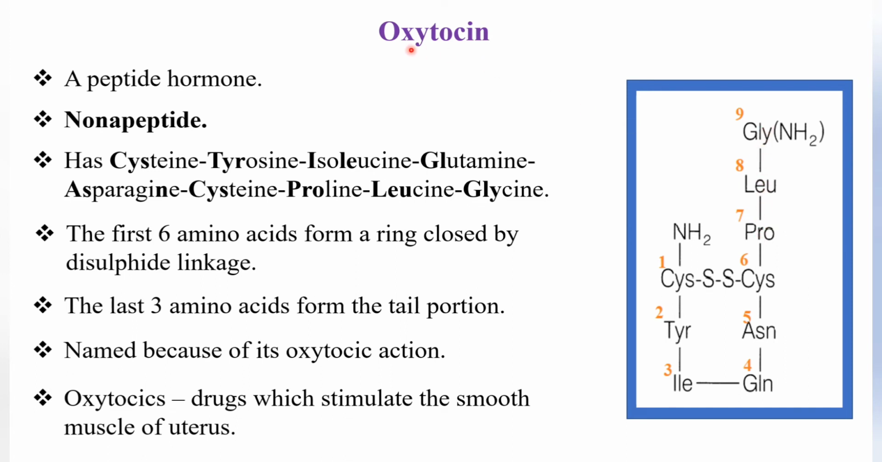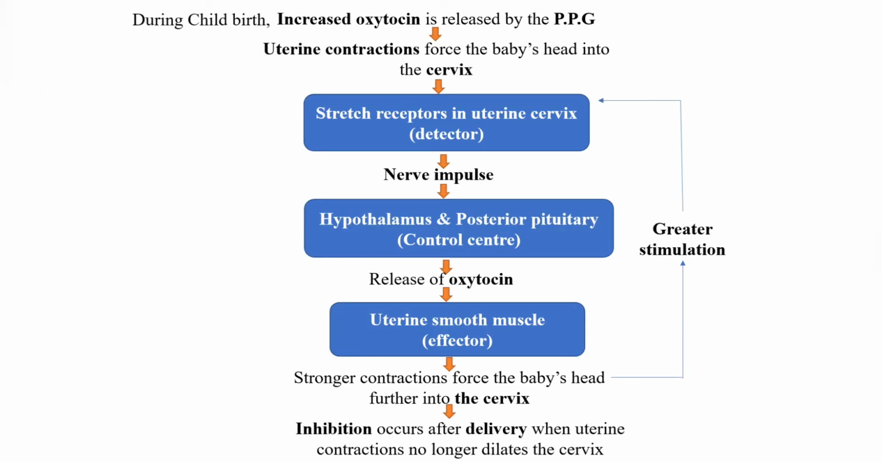This oxytocin is named because of its oxytocic action. So what are oxytocics? These are the drugs which stimulate the smooth muscle of the uterus. Now we'll see the action of oxytocin.